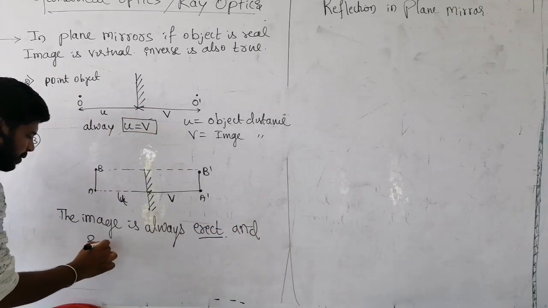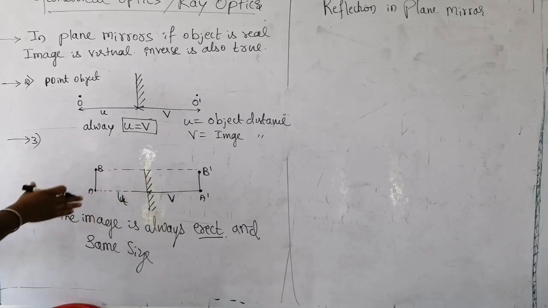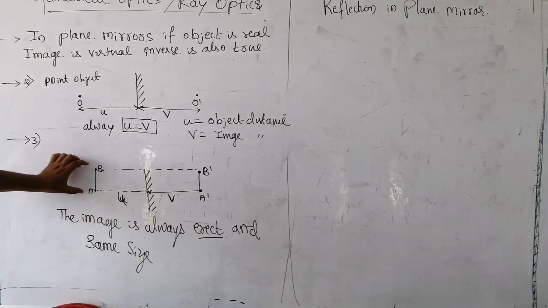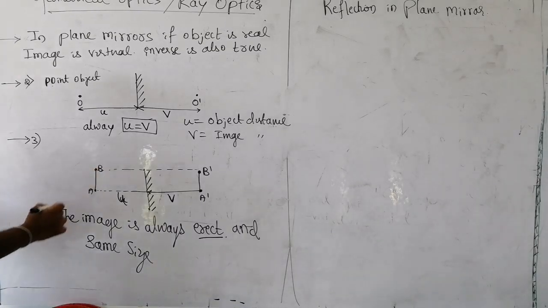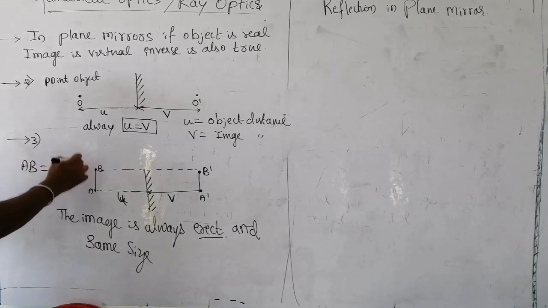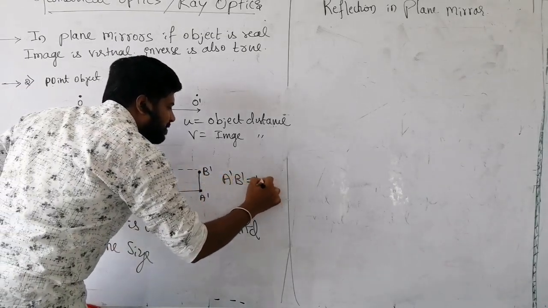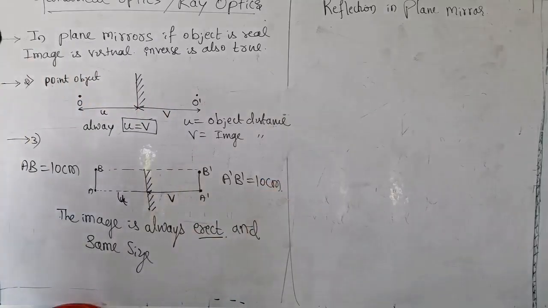And same size, very important. Same size means if AB is, let's say, 10 centimeter, if AB height is equal to 10 centimeter, then A dash B dash must also be equal to 10 centimeter.